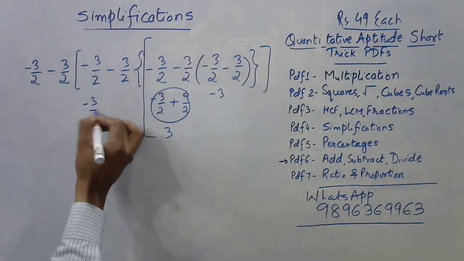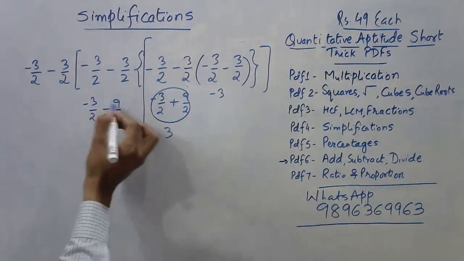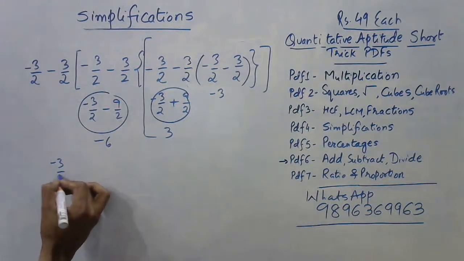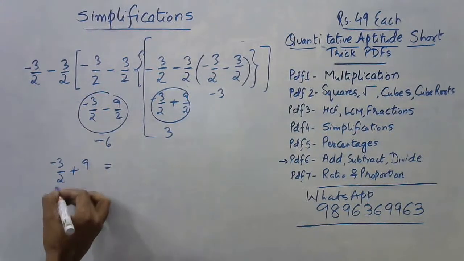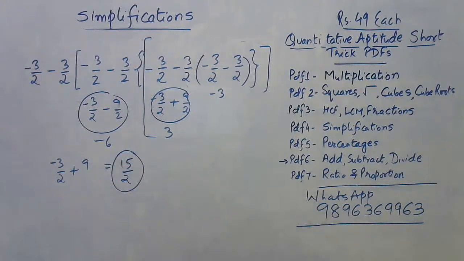Now, minus 3 by 2 minus 3 3s are 9, 9 by 2. Now we have this as negative, so minus 12 by 2, this is minus 6. Now finally we have minus 3 by 2, minus minus plus, and then we have 18 by 2, which is 9. So 9 2s are 18, 18 minus 3 is 15. So 15 by 2 is the answer for this particular question. So everybody who wants to delete their answers, they can carry on with deleting the answers. And if anyone differs in opinion for this particular question, they can tell me where I went wrong in solving this particular question.